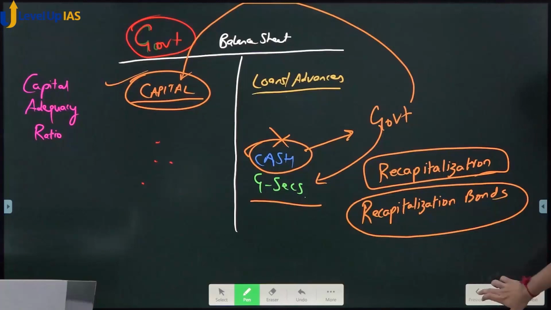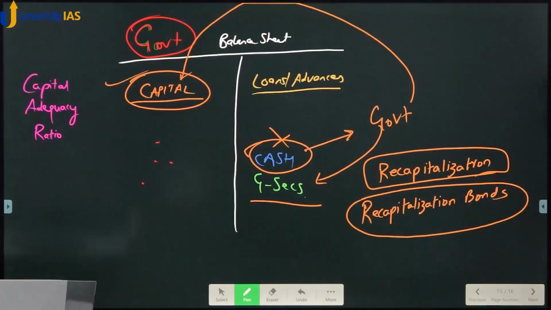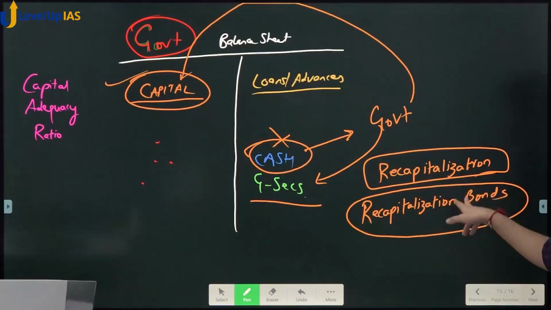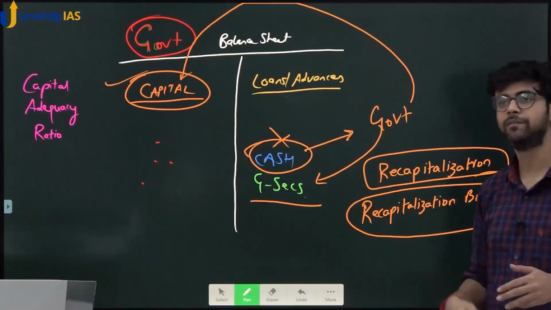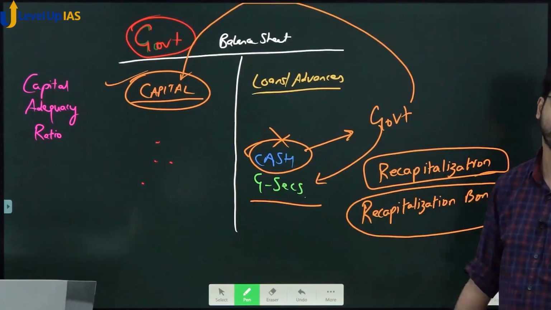Next, differentiated versus universal banking. This is common. Next, you have to spend time on this. You can draw this: recapitalization and recapitalization bonds. These are all recapitalization bonds. If bonds are not used, this is a very generic term. So recapitalization can be by way of recapitalization bonds or by normal recapitalization also without the use of bonds.